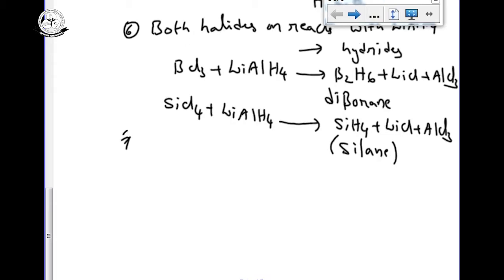Now the similarities between boron and silicon. Both can undergo reaction with carbon to give the corresponding carbides.